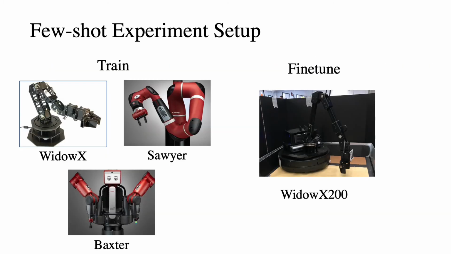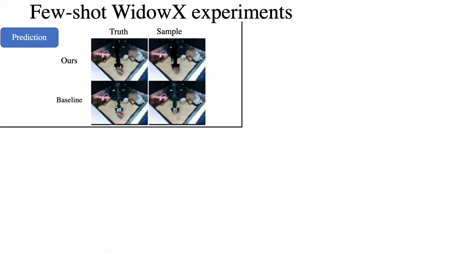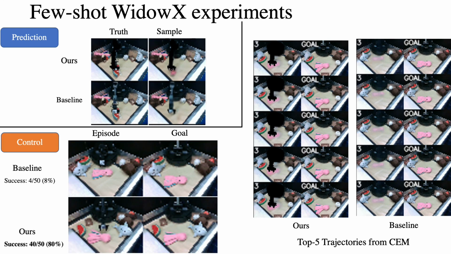In the few-shot transfer experiments, we trained the visual dynamics model on video data collected from 3 different robots in RoboNet and fine-tuned the models on about 400 videos of the WidowX 200. After fine-tuning, the baseline dynamics model can adapt to the new robot, but our model still has better object dynamics prediction. The control trends are similar to the zero-shot experiment, where the baseline attempts to move the robot out of the scene or exploits model error to optimize the cost.